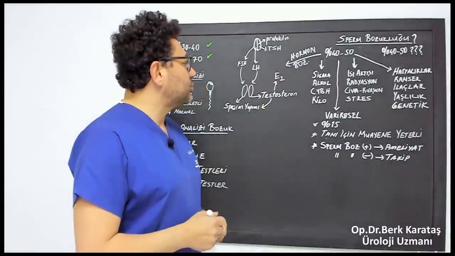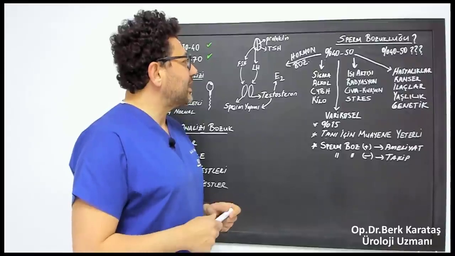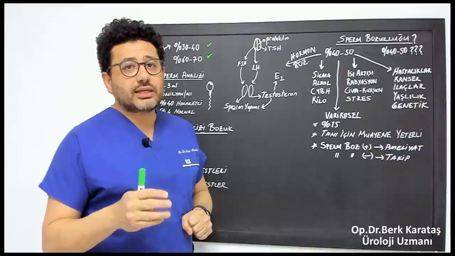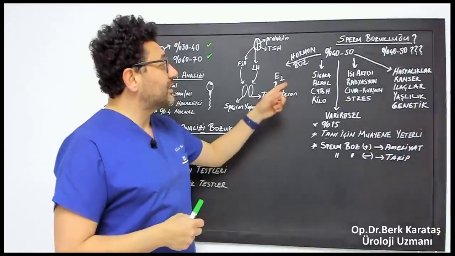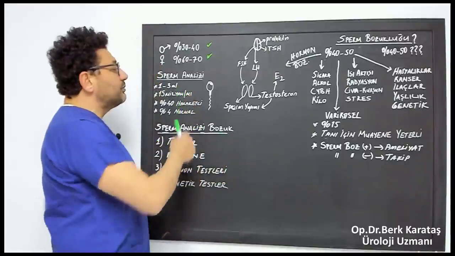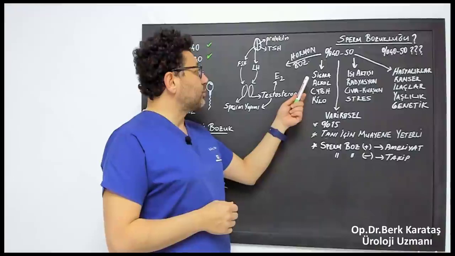For example, there is very important information about smoking. A normal smoker has 13 to 17% less sperm content than a non-smoker, and in some studies it seems to be close to 20%. So if a non-smoker has 20 million sperm, we know that a smoker has around 12, 13, 14 million.